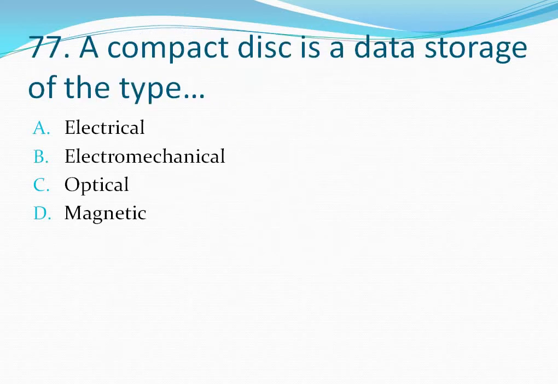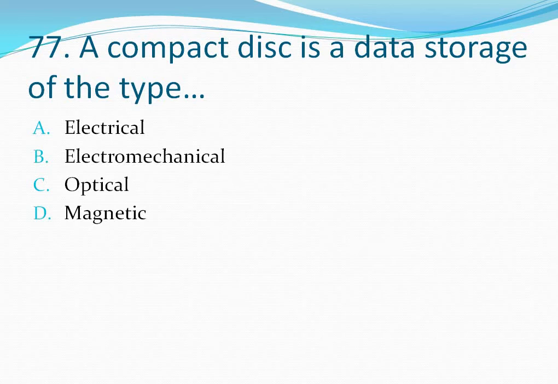Question number 77. A compact disk is a data storage of the type. Your options are option A, electrical, option B, electromechanical, option C, optical, option D, magnetic.